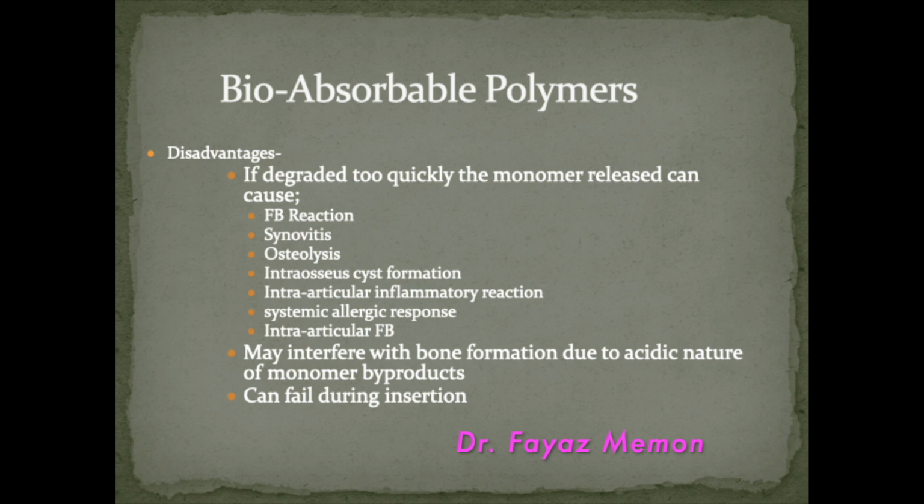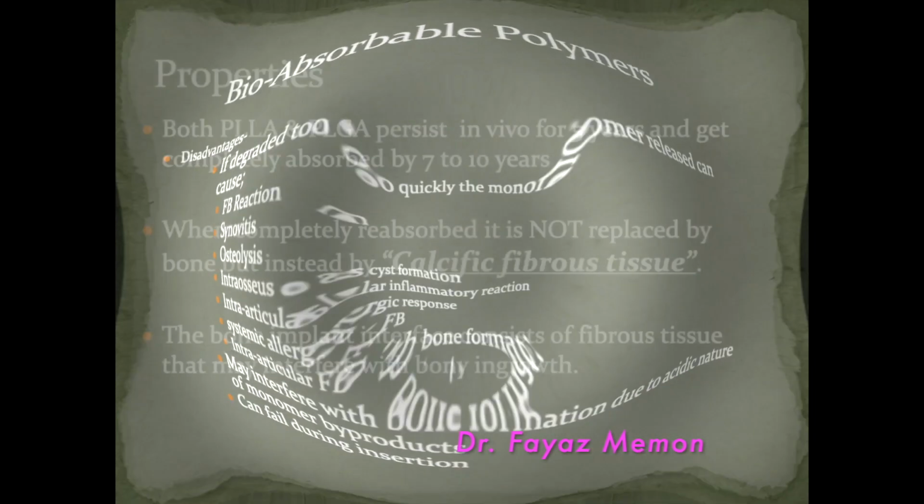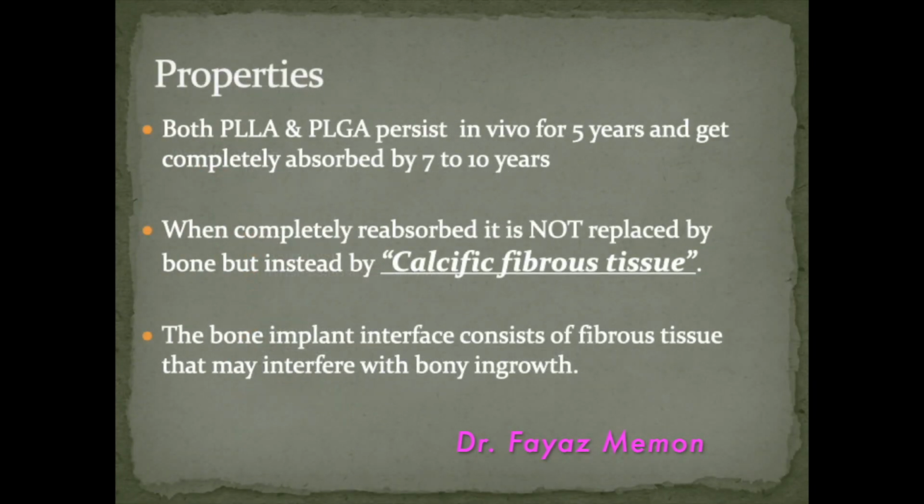So to overcome this issue of faster degradation, they use a mixture of homopolymer and copolymer in fixed proportion, like PLLA and PLDLA, so that the degradation is slower. These polymers get completely absorbed by 7 to 10 years.